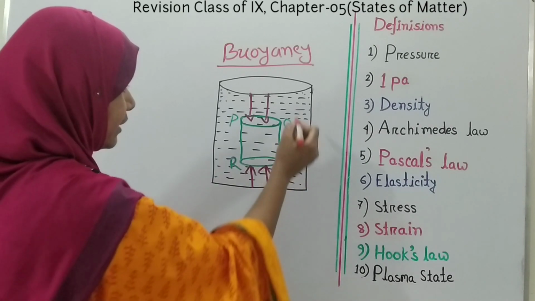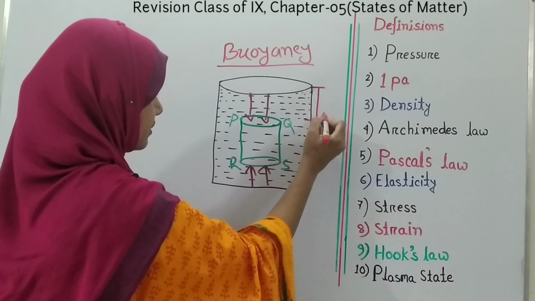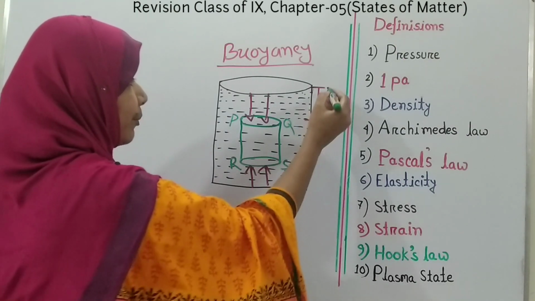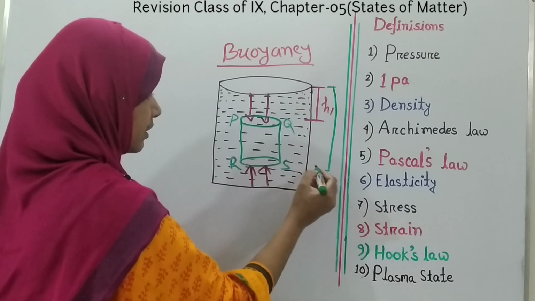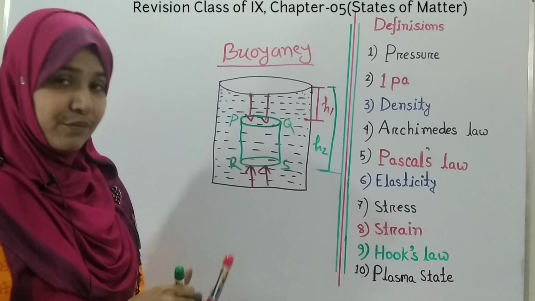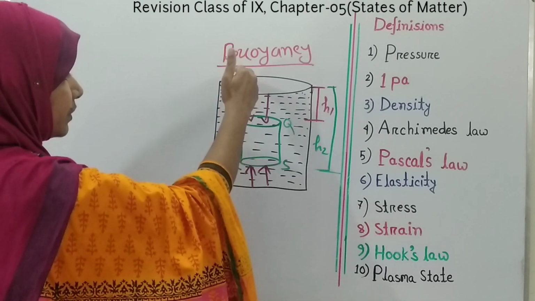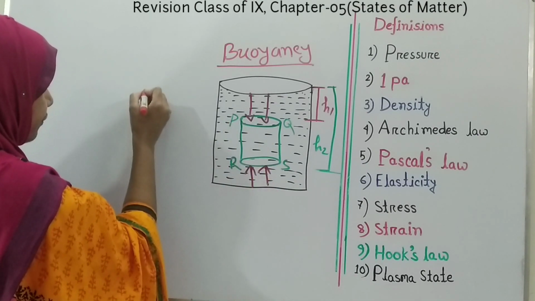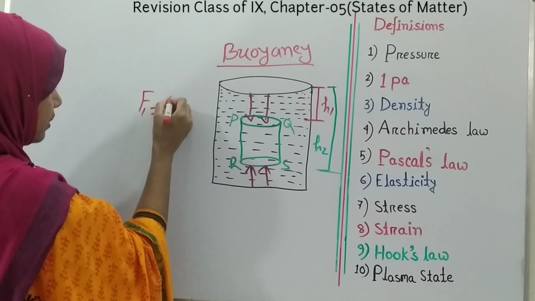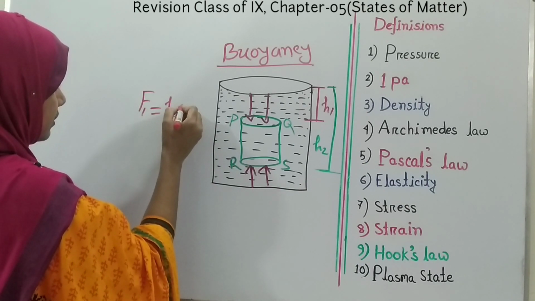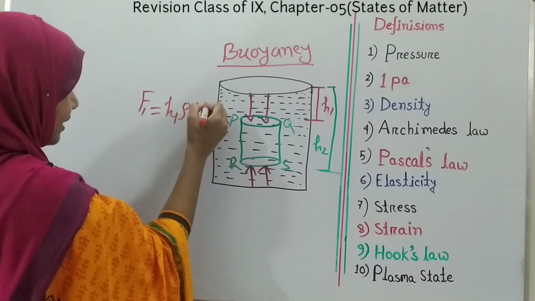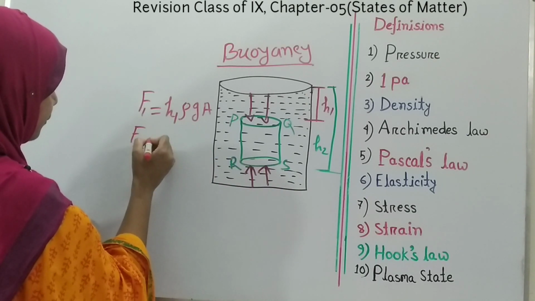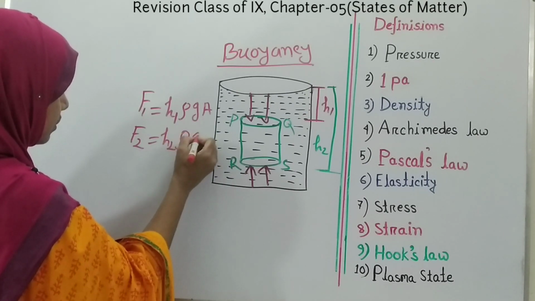So if the height of the PQ surface is h1 and the height of the RS surface from the upper level of the liquid is h2, then we can say that the downward force exerted on the PQ surface is F1 equals h1 rho g A, and the force exerted on the RS surface will be F2 equals h2 rho g A.